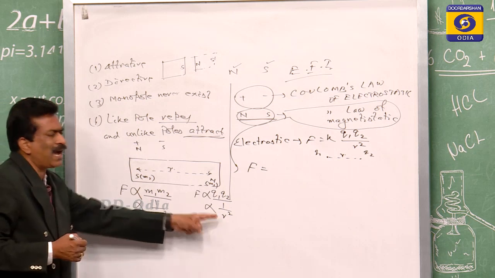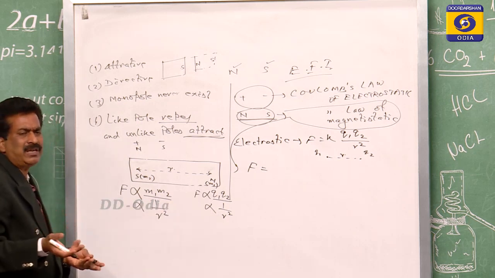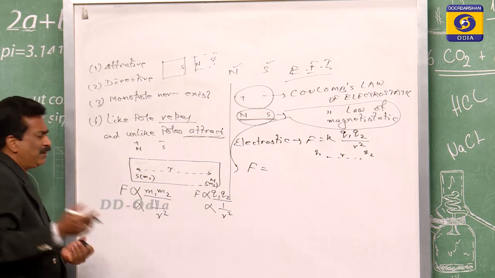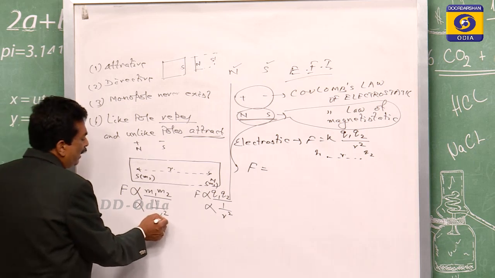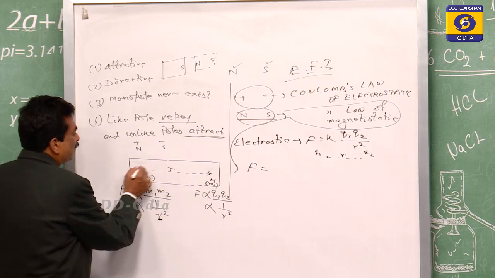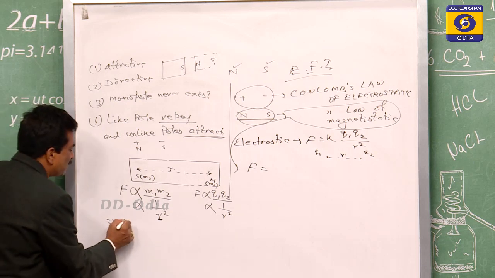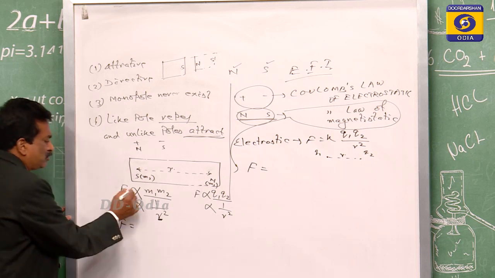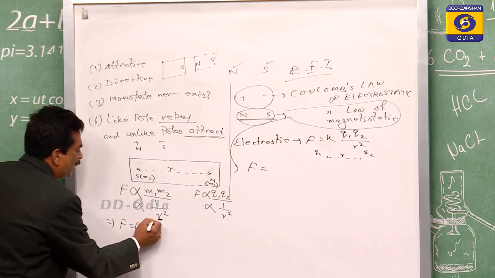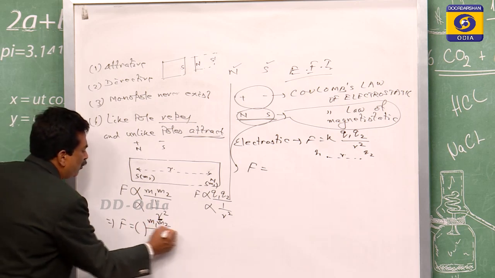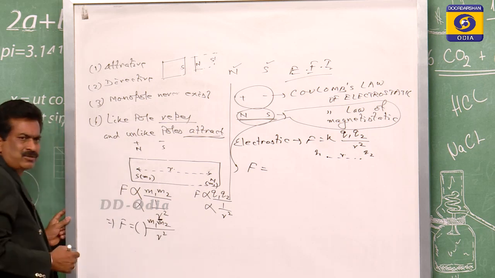In some books, instead of r, it may be d or whatever notation they take. But the notation we write here is nothing but the distance between the two poles. Then if we equalize that, F is equal to some constant times M1 M2 by r square.